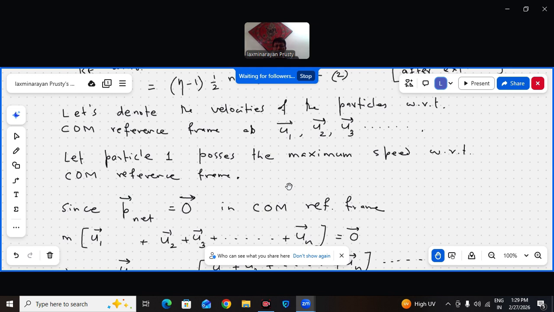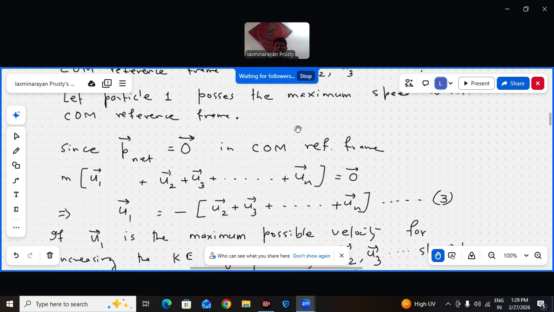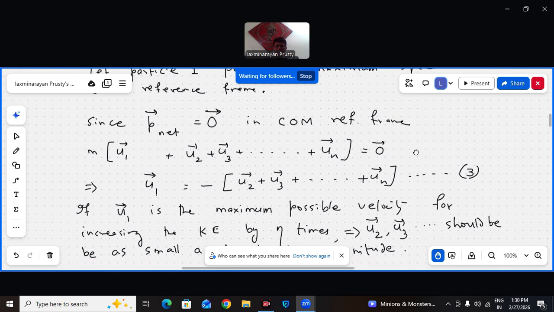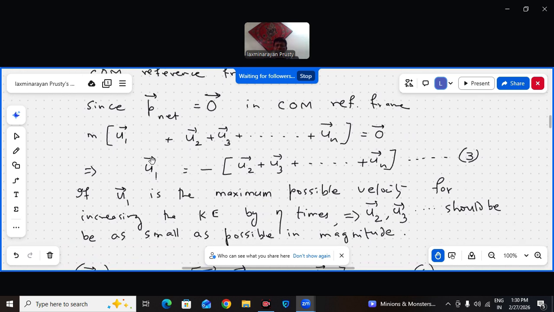So with respect to the center of mass reference frame, let us calculate the maximum possible speed of any particle, let us call it particle 1. P initial is equal to P net. The net momentum with respect to the center of mass is 0. That is why the center of mass reference frame is known as the zero momentum reference frame. That means, with N identical particles all having mass m, u1 plus u2 plus u3 up to uN is the 0 vector. So u1 must be equal to minus of (u2 plus u3 plus up to uN) vectors.